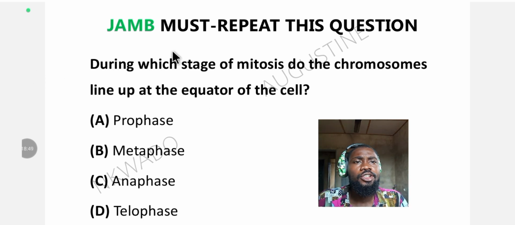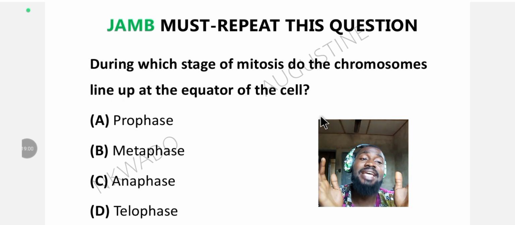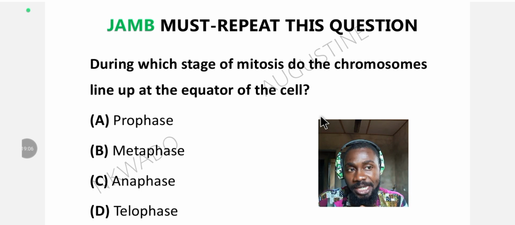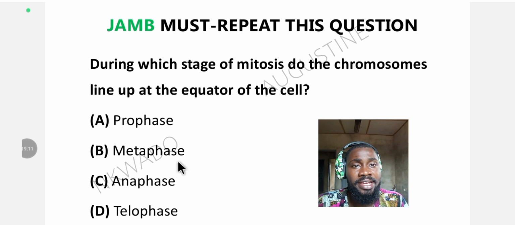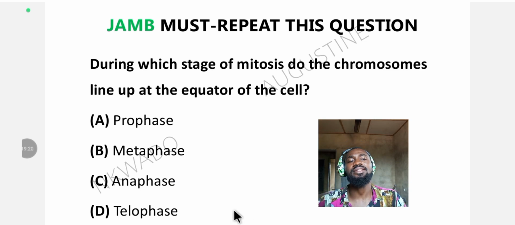The question reads: during which stage of mitosis do the chromosomes line up at the equator of the cell? This is so easy, one of the easiest biology questions repeated by Jamb every year in Jamb UTME. The options are A. Prophase, B. Metaphase, C. Anaphase, D. Telophase. What's the answer? Jamb 2026 candidates, let's quickly find out.